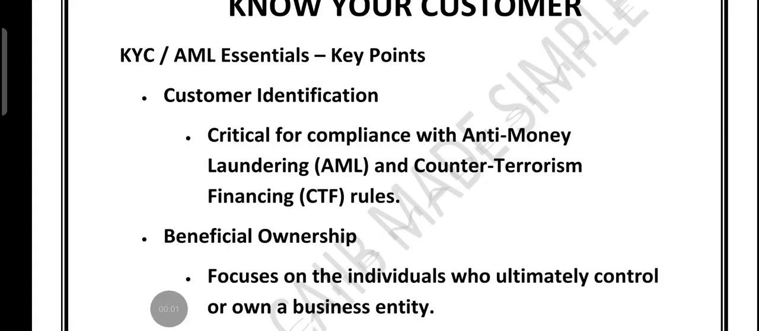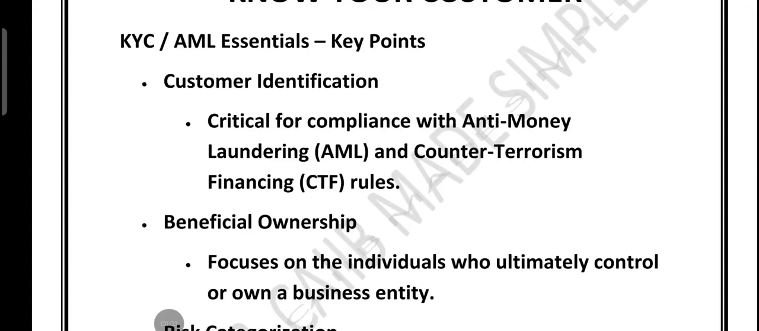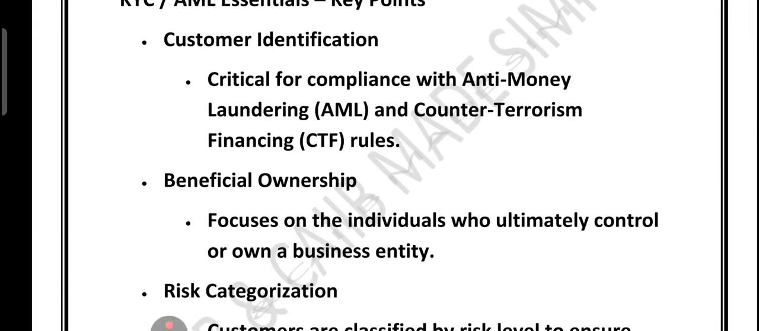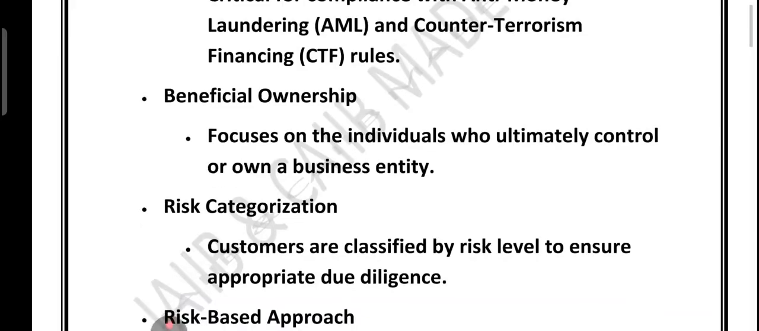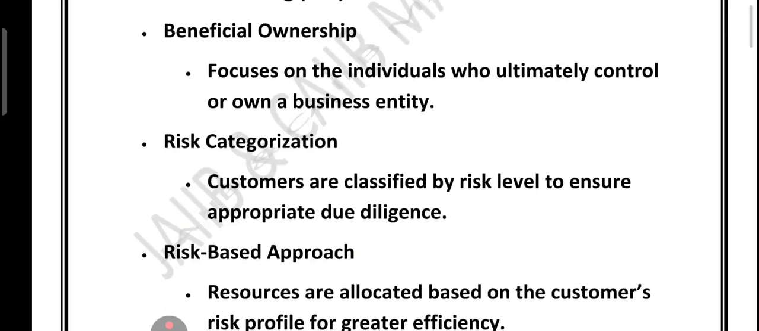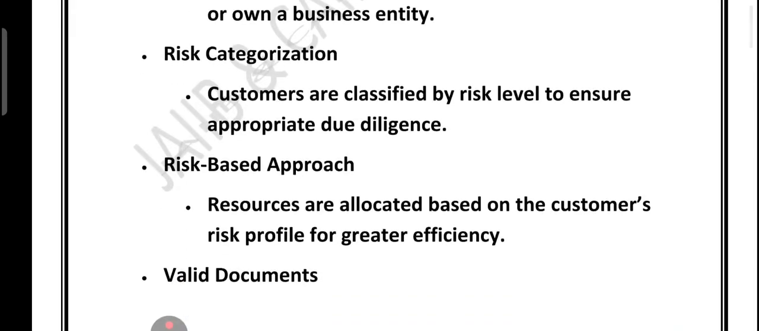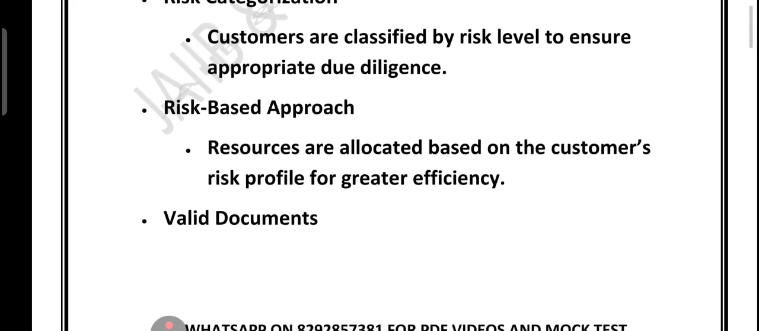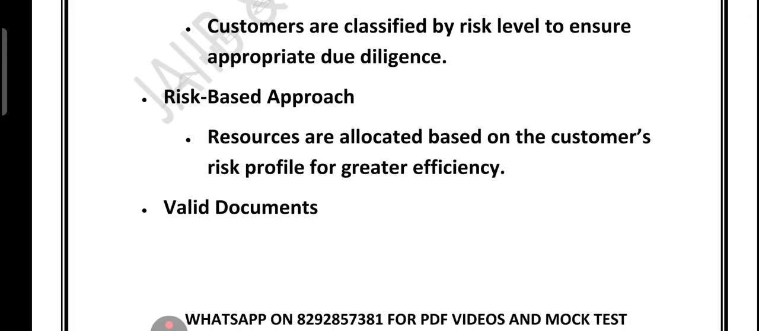First, we will quickly understand the essentials of KYC AML in a simple way. First of all, customer identification. This is the foundation of compliance with the anti-money laundering and counter-terrorism financing rules. Banks must know exactly who their customer is. Then comes beneficial ownership: not just the name on paper, but the real person who ultimately controls or owns the business. Then comes risk categorization, which means every customer is classified as low, medium or high risk so that the right level of due diligence can be applied. With a risk-based approach, banks use more resources on high-risk customers and less on low-risk ones,